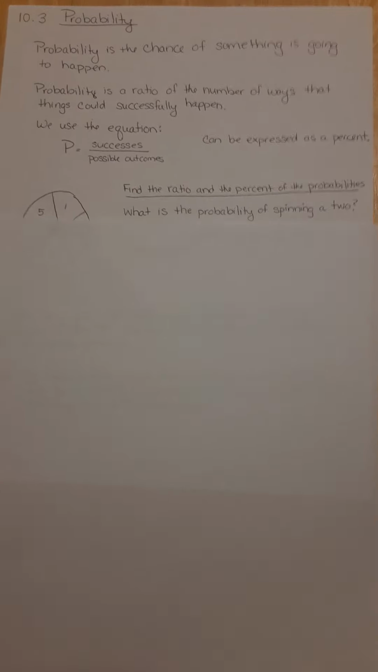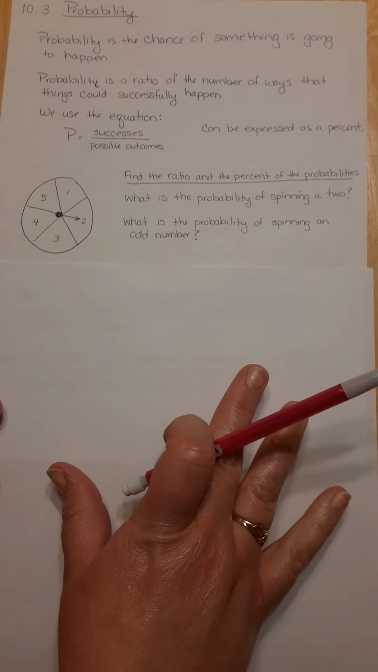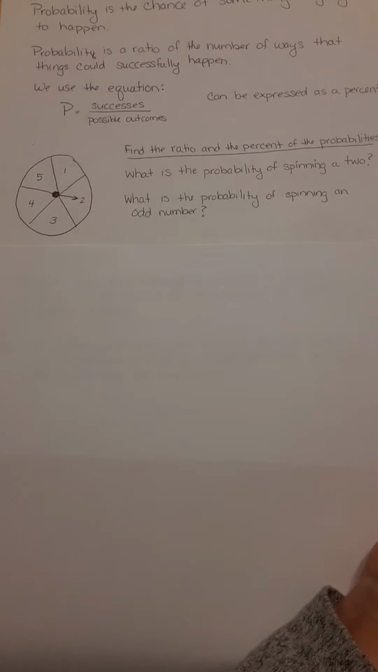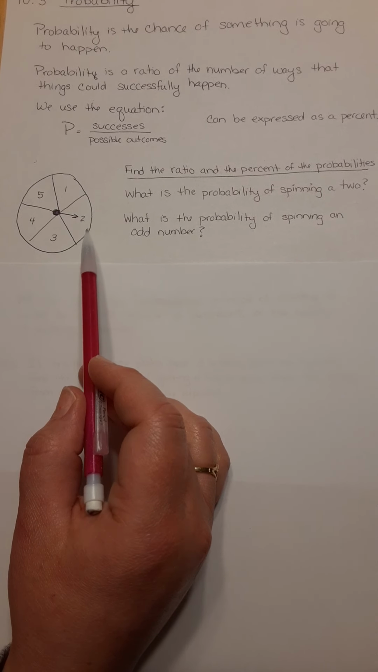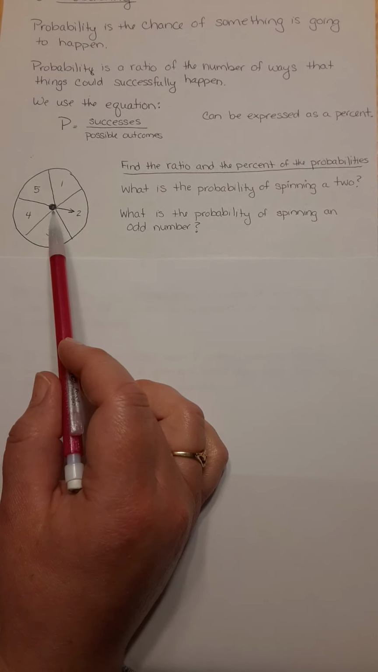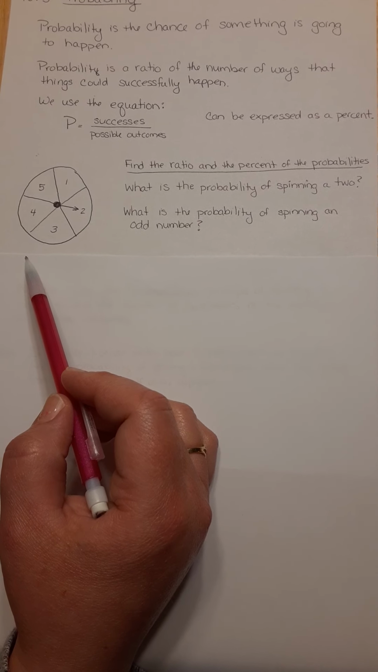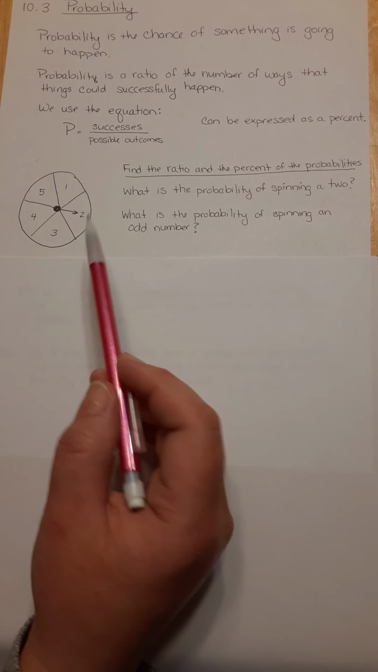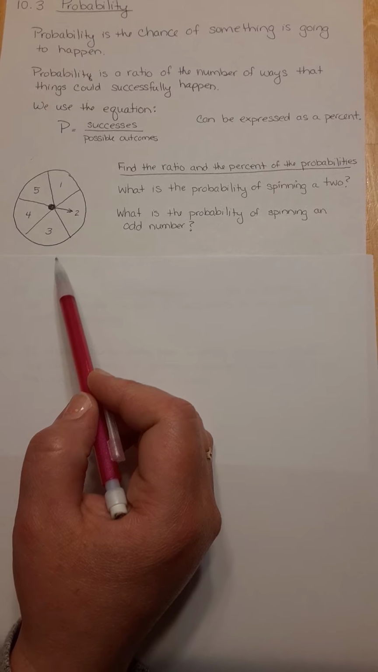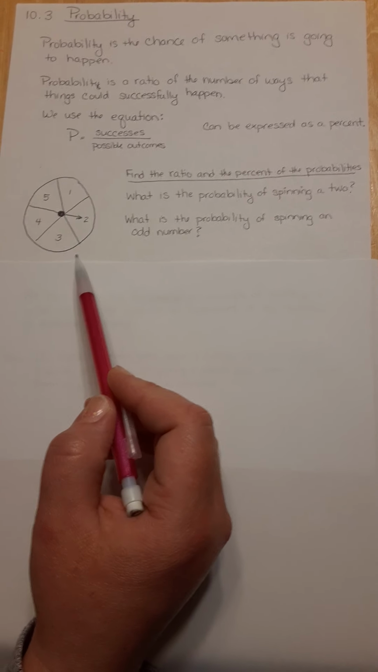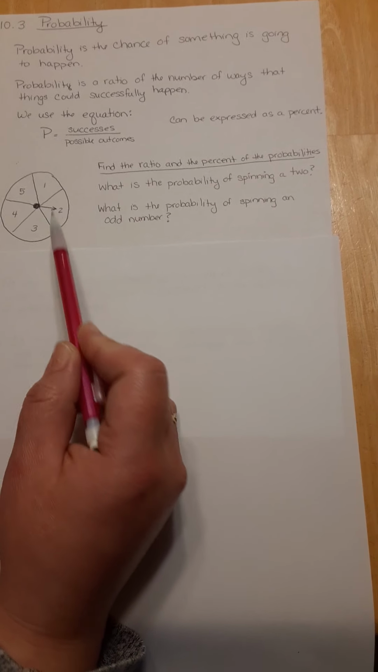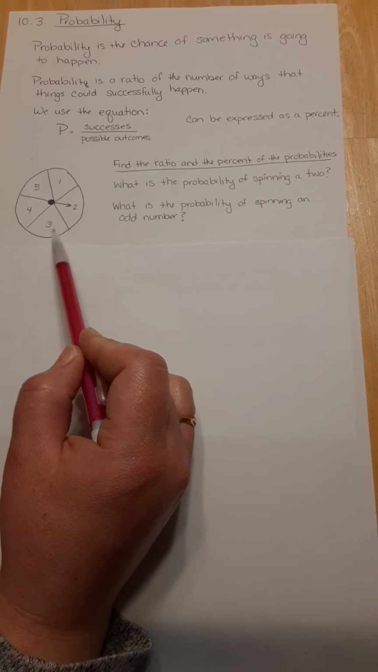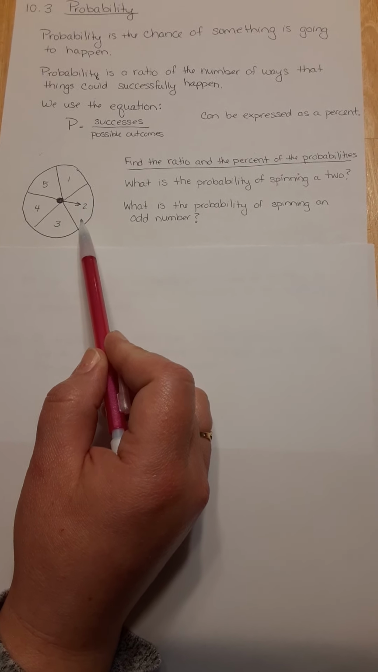We're going to use our spinner here to help us explain what's going on. Here we have a normal spinner from maybe one of your board games. There are 5 possible spots on the spinner. Looking at this spinner, we're wondering how likely is it that I could spin a 2? Well, there's only one section with a 2.